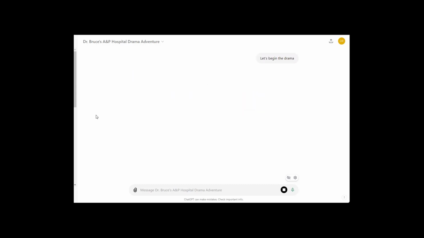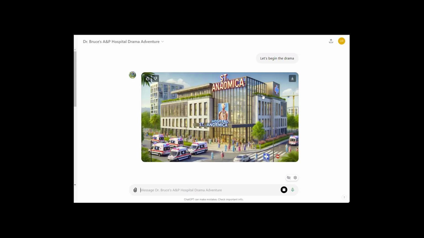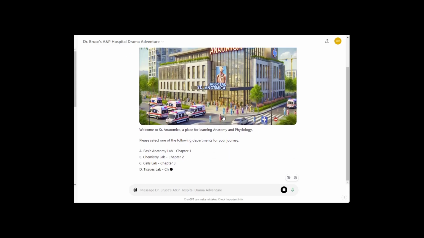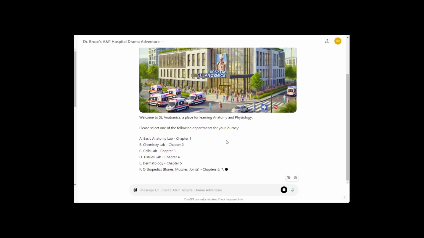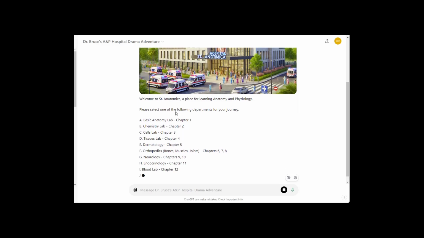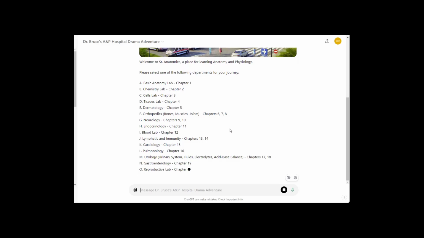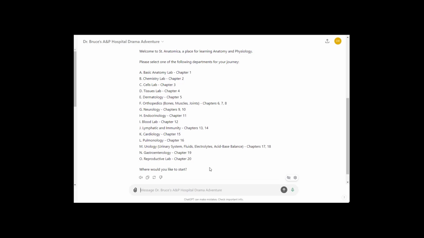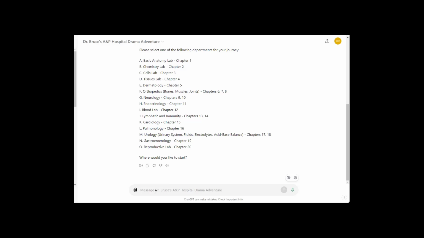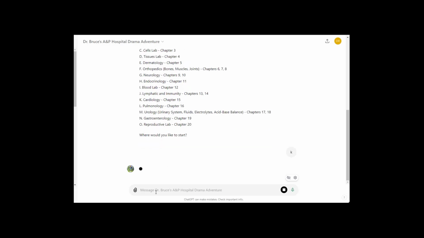So let's begin. It'll use DALL-E to create an image of the fictitious hospital, St. Anatomica. All right, so there it is. There's St. Anatomica, and it doesn't spell real good, but that's okay. Then it gives you a multiple choice list of all of the departments in the hospital that you can explore. So let's just pick one. Maybe we'll just do cardiology. That's a good one. So I'll just choose K.